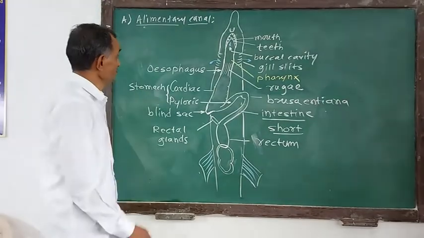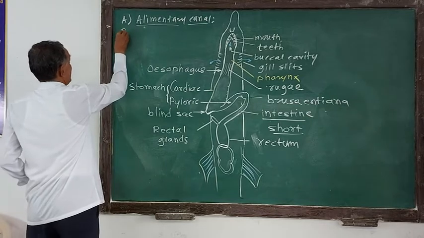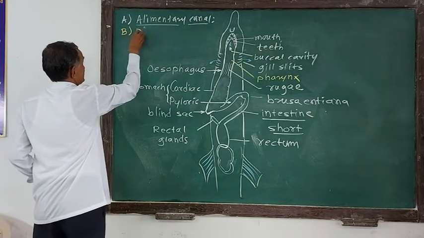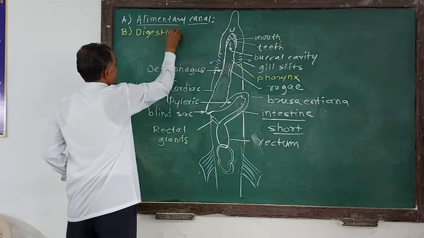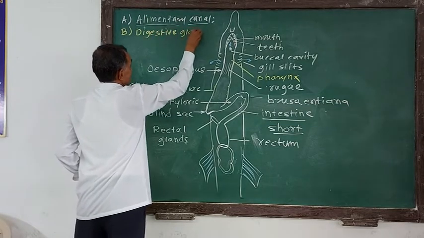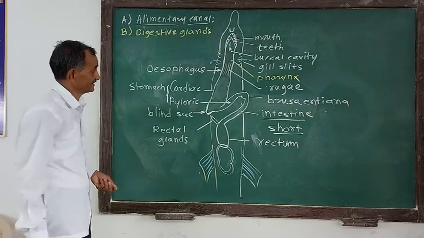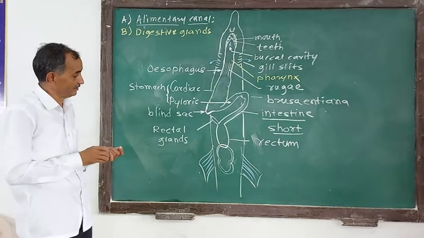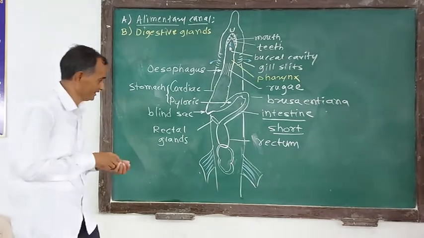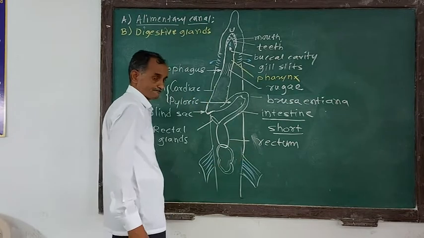Dear friends, in this video we will consider the second part of the alimentary canal, and that is known as digestive glands. Digestive glands secrete the digestive enzymes and hence the food digests. Now which are the digestive glands present in the alimentary canal of this Scoliodon?